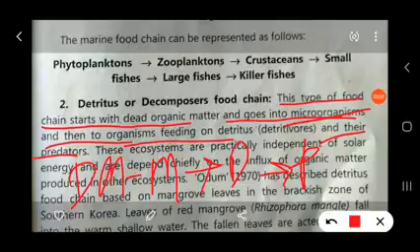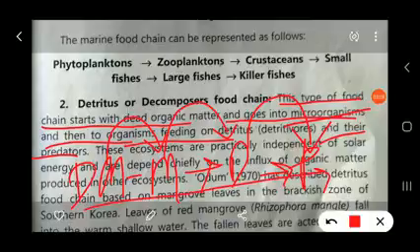That means there is a sequential arrangement of organisms: energy from dead organic matter is transferred to the microorganisms, then from the microorganisms to the detritivores, then from the detritivores to the predators. This is known as a detritivorous or decomposer food chain.